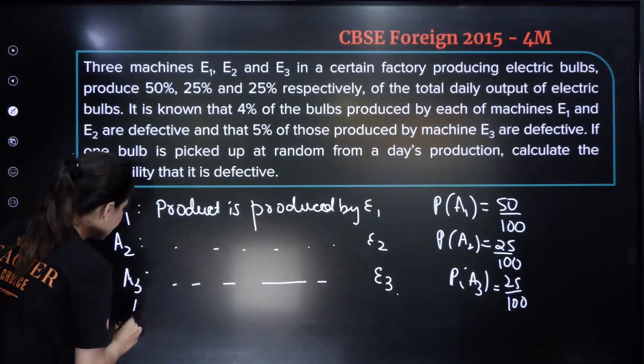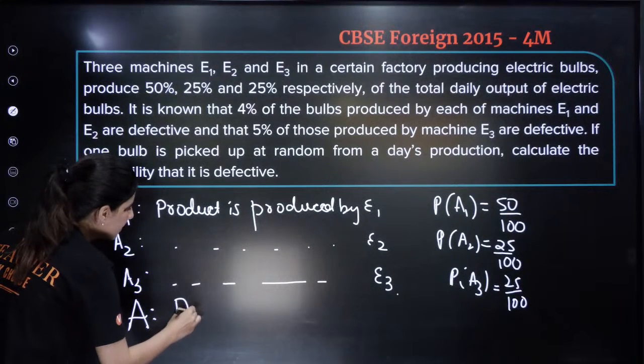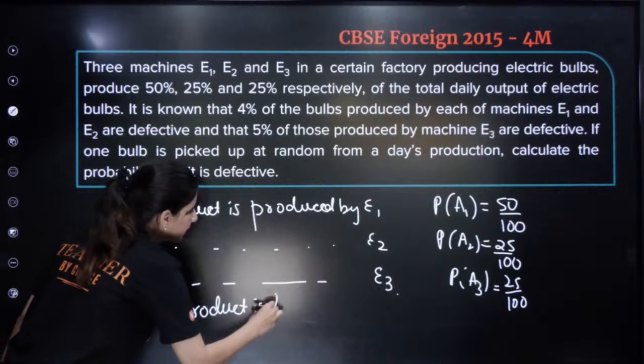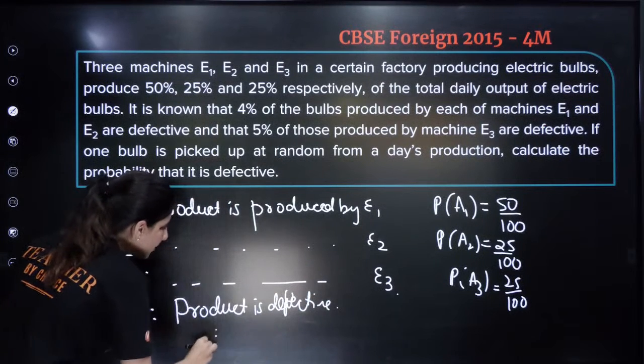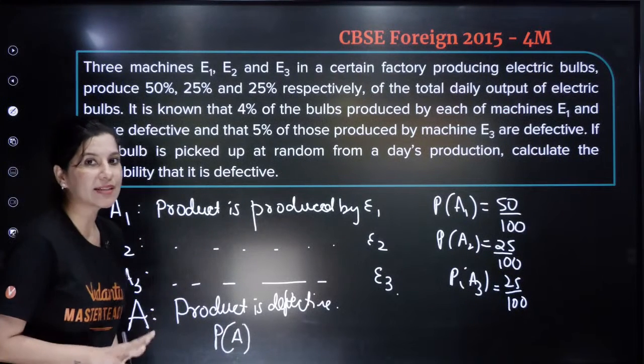And let the event A be the event where the product is defective. We are looking for the total probability, the probability of A, that the product is defective.